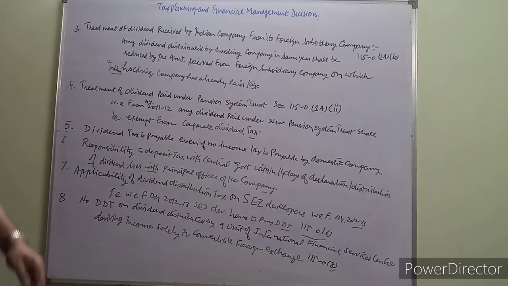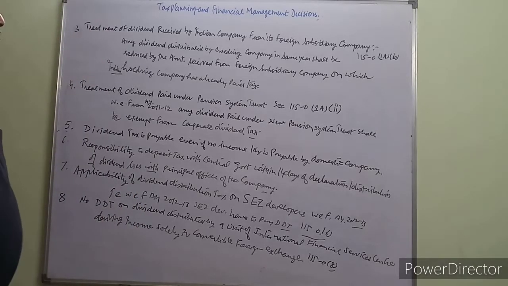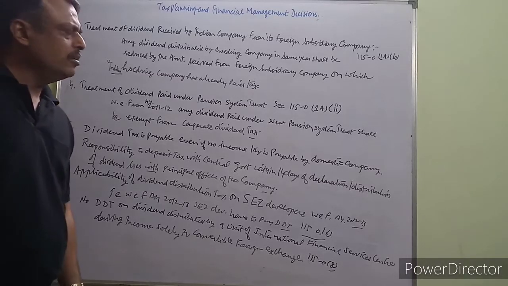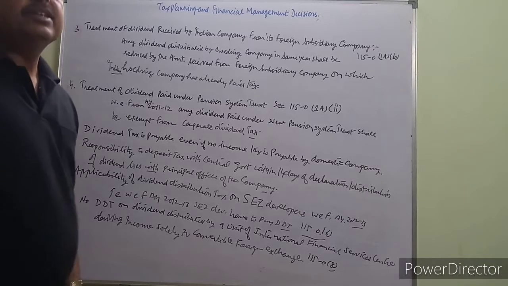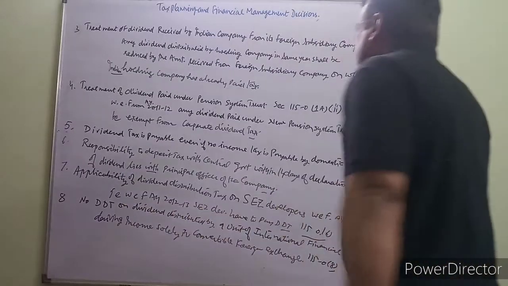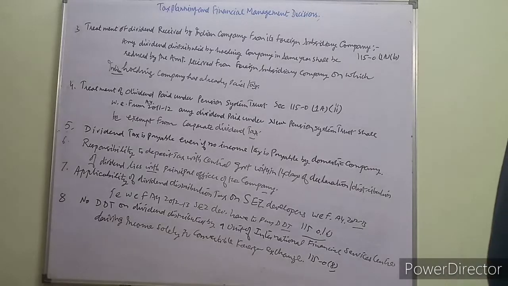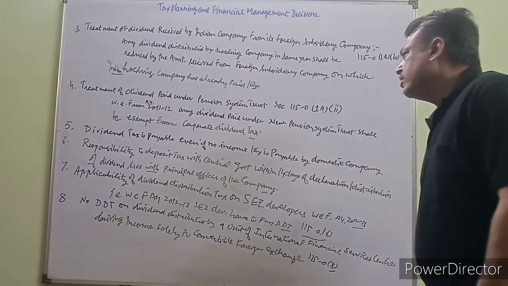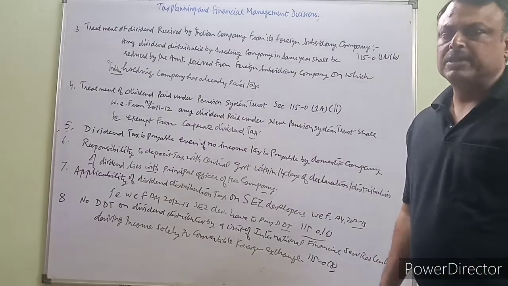Next is treatment of dividend received by an Indian company from its foreign subsidiary company. Any dividend distributed by the holding company in the same year shall be reduced by the amount received from the foreign subsidiary company on which the Indian holding company has already paid the tax. Next is treatment of dividend paid by a pension system trust under section 115O(1A)(2) with effect from assessment year 2011-12. Any dividend paid under the new pension system trust shall be exempt from corporate dividend tax.